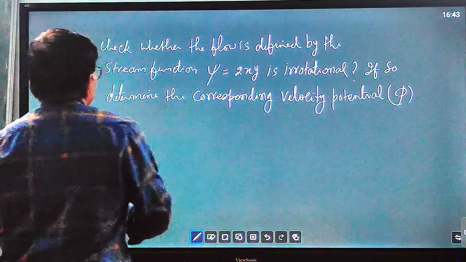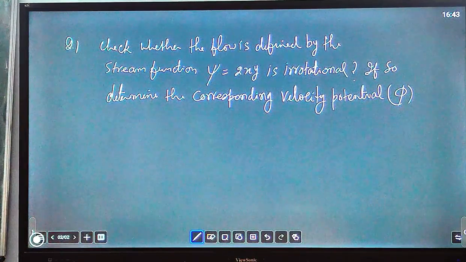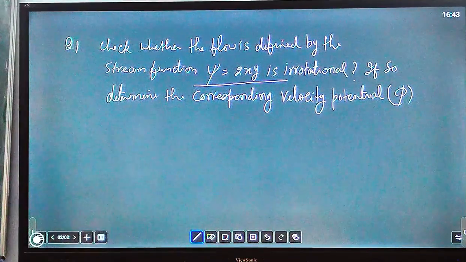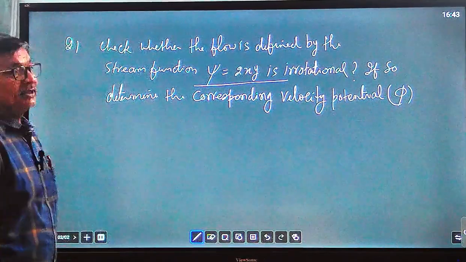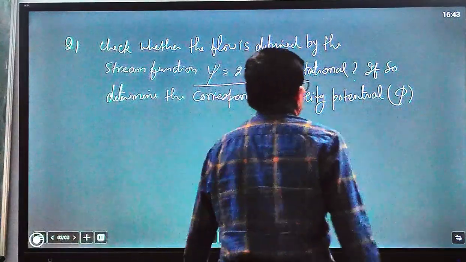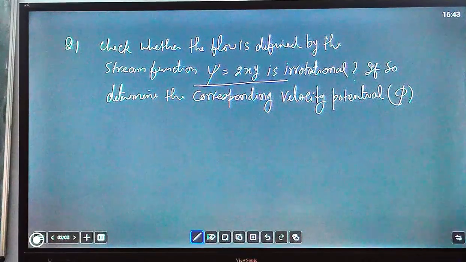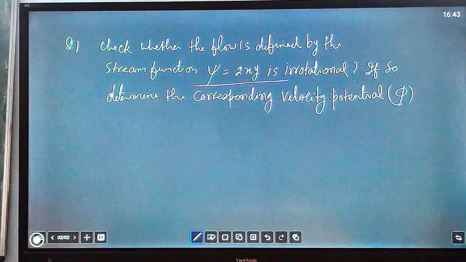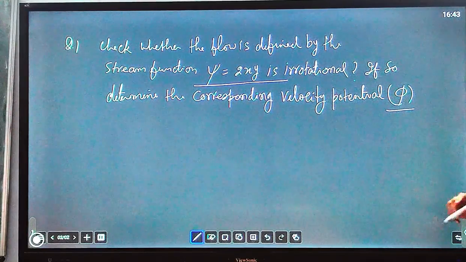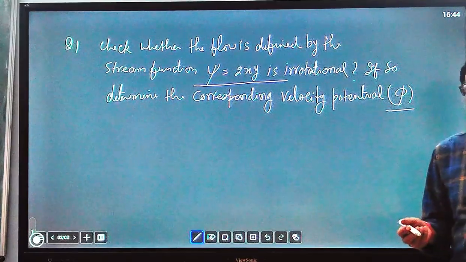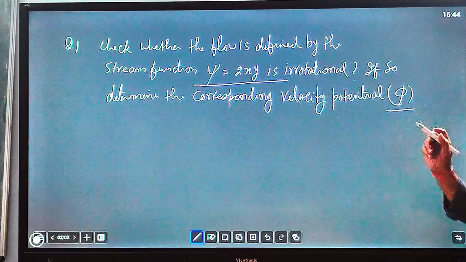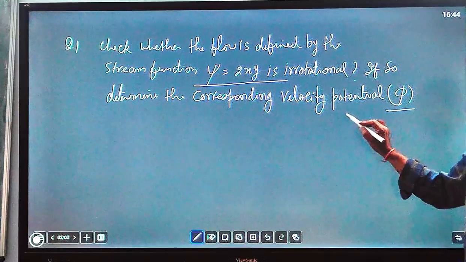The question is: check whether the flow defined by the stream function psi equal to xy is irrotational. If so, determine the corresponding velocity potential, because we know that for rotational flow the potential does not exist, but when the flow is irrotational, only in that case will a velocity potential exist.